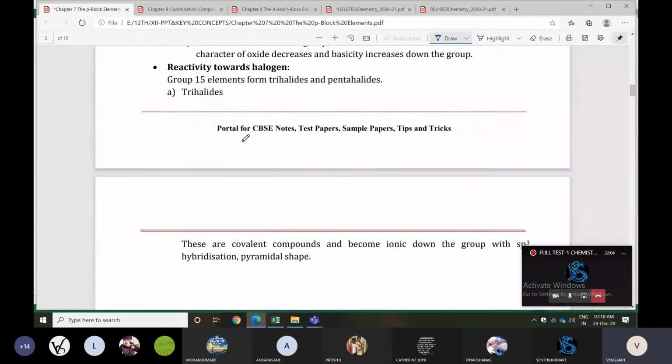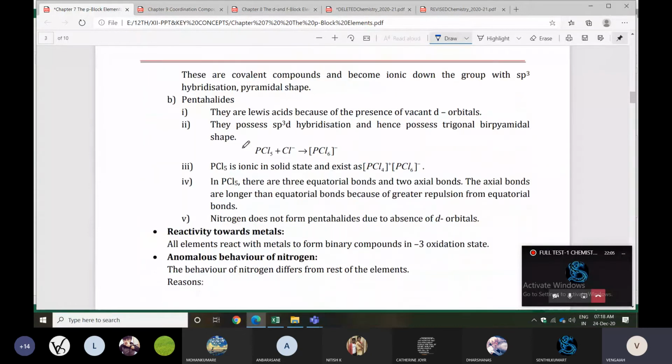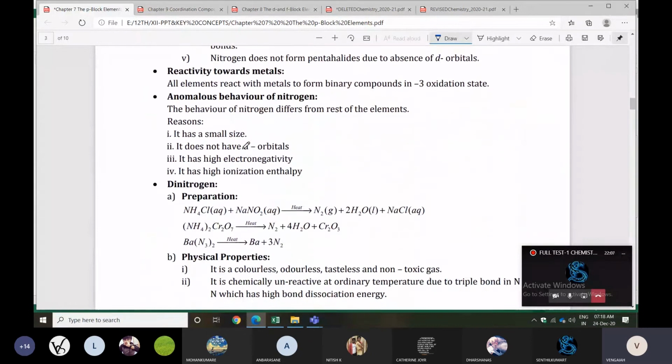Reacted towards halogens and also metals. Next one is the anomalous behavior of nitrogen. The behavior of nitrogen differs from the rest of the elements. The reasons given: it has a small size, does not have d orbitals, has a high electronegativity, and has a high ionization enthalpy also.